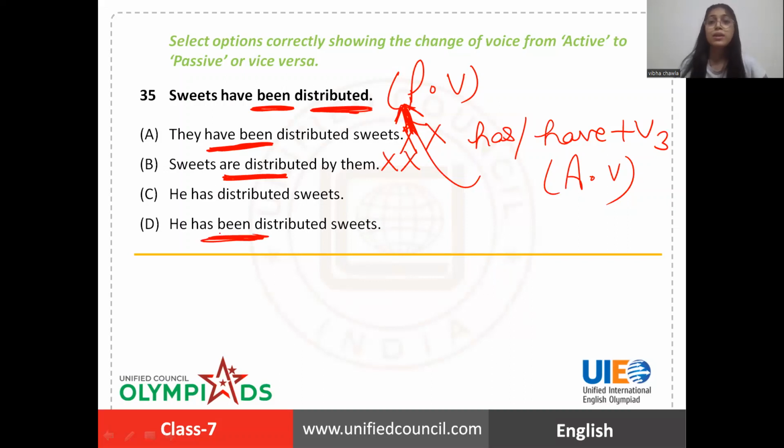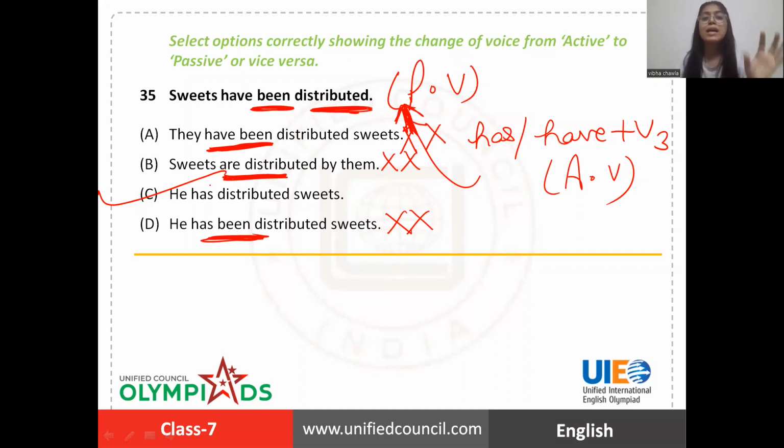Again, "been" is given. In active voice, there is no "been". Okay, there is no be form of verb. In passive voice, it is there. The only option we are left with is option C. You see, sometimes the elimination technique can help you in eliminating some of the options and getting to the right answer.